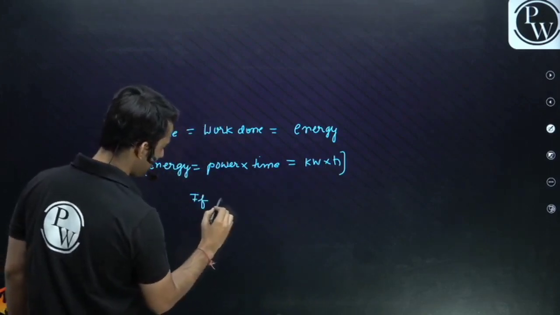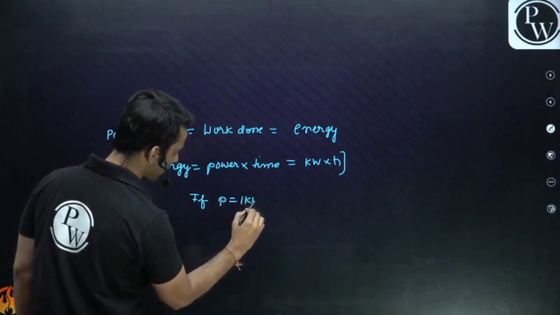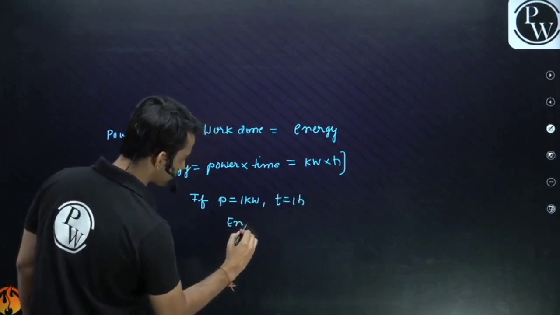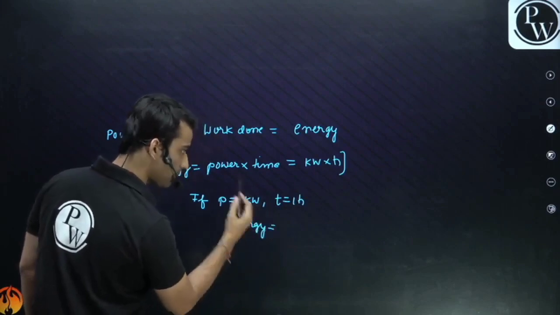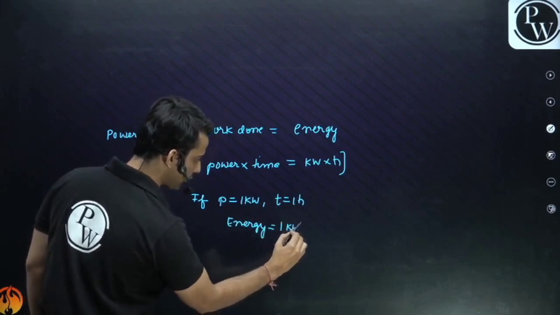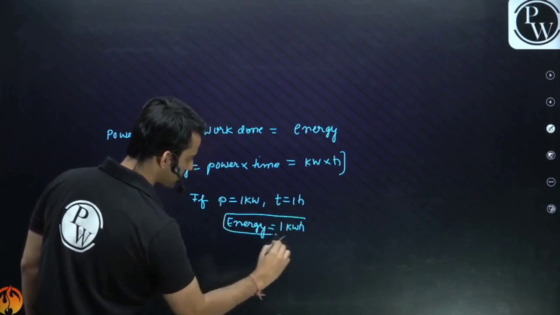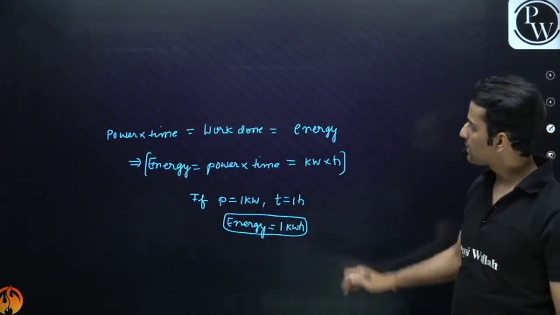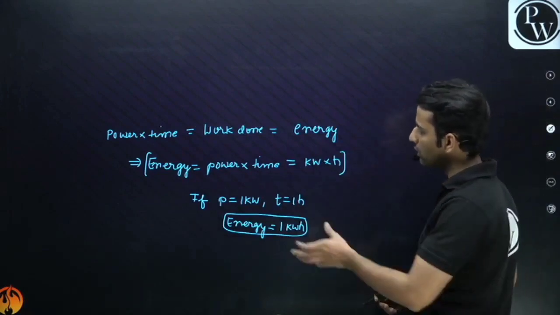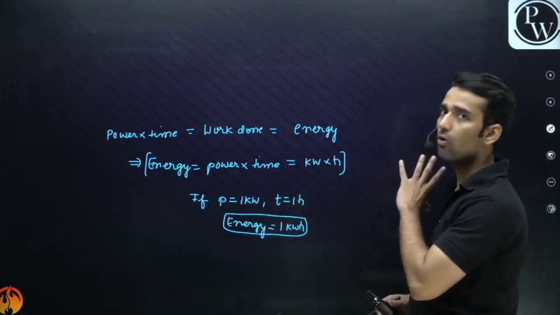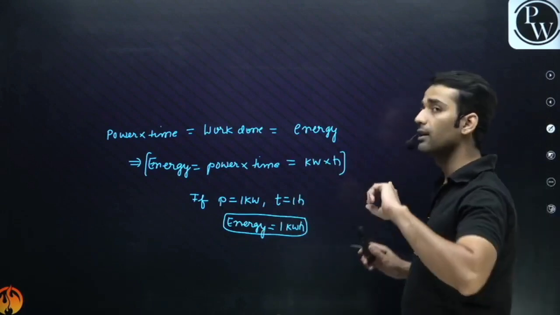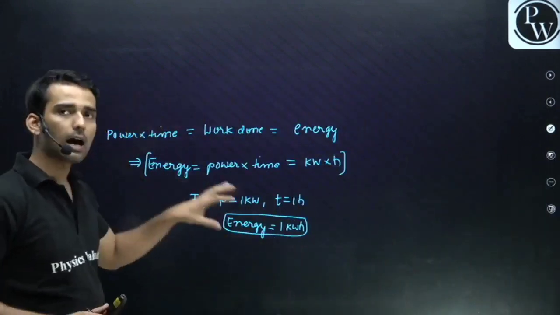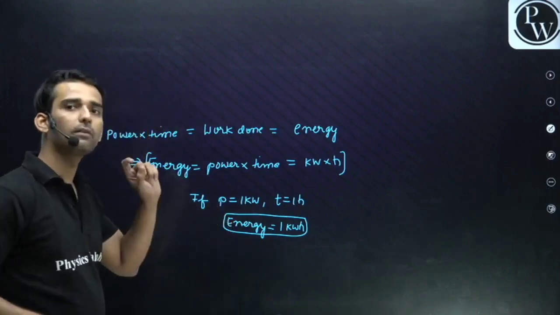So guys, if power is 1 kilowatt and time is 1 hour, don't you think from this formula the energy spent will be 1 kilowatt hour? Energy is power into time. Power is 1 kilowatt, time is 1 hour. So energy will be 1 kilowatt hour. So if you spend 1 kilowatt of power in how much time? In 1 hour, the energy spent by you would be 1 kilowatt hour.